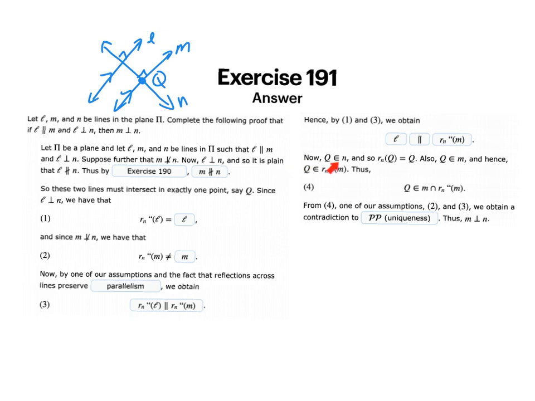Now, Q is an element of N here. And so the reflection of Q is equal to Q because I'm reflecting it over the line that it's on.